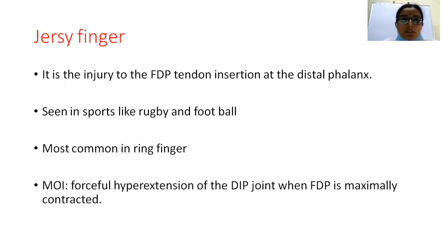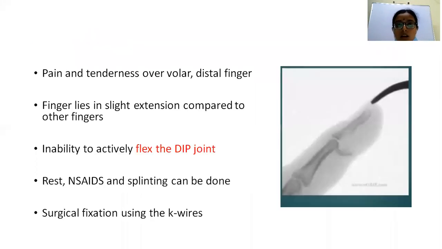And then coming to the jersey finger, it is the injury to the insertion of flexor digitorum profundus over the distal phalanx. So it is seen in sports like rugby and football. It is more commonly seen in the ring finger. The mechanism of injury is forcible hyperextension of the distal interphalangeal joint when FDP is maximally contracted. So here there will be pain and tenderness over the volar aspect of the finger, and compared to the other fingers, the affected finger lies in slight extension like this.